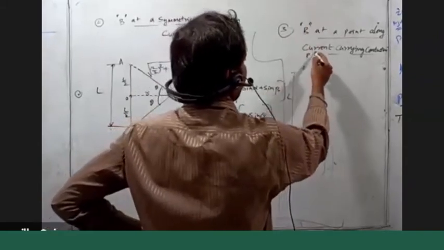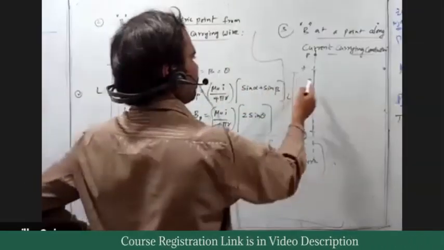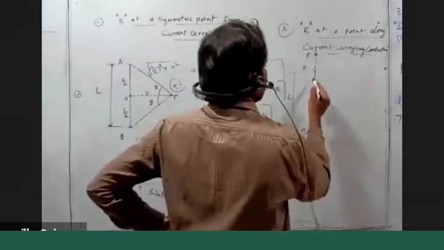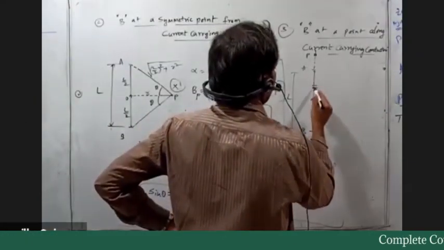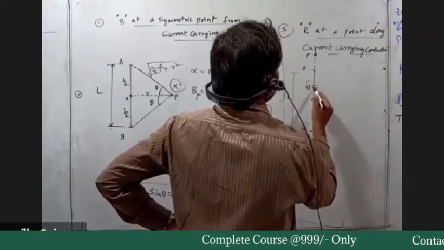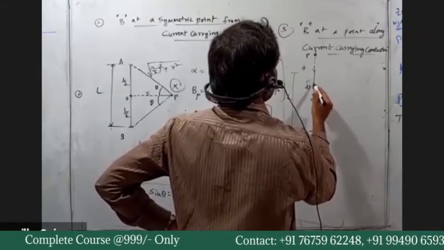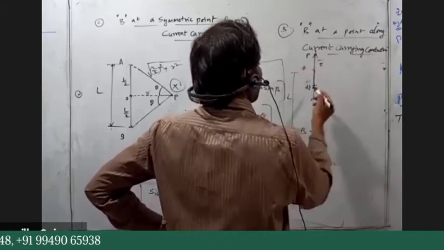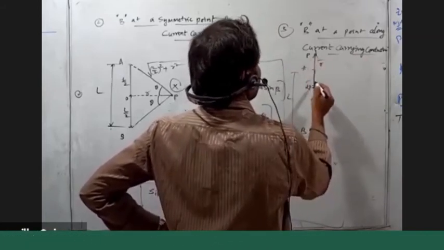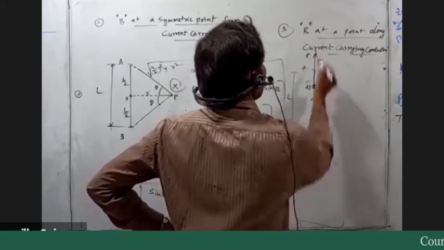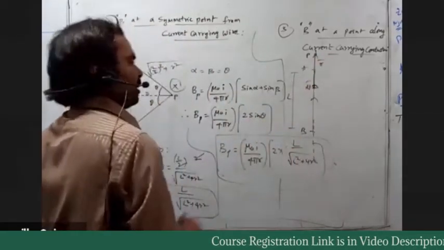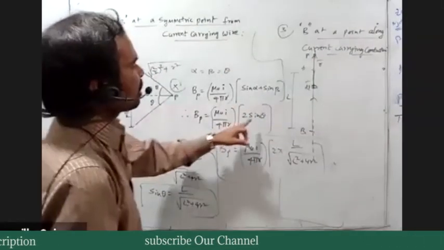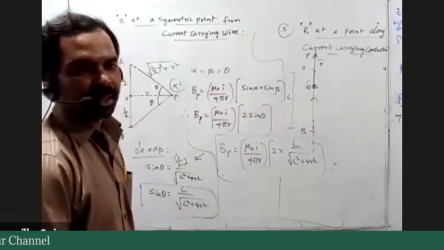This is a point P. Now I consider the point P on the line of the conductor. Then when I take a small element dl, what is the angle between dl and r? This is r and this is dl. So dl and r are both along the same direction. When both are in the same direction, what is the field induction?